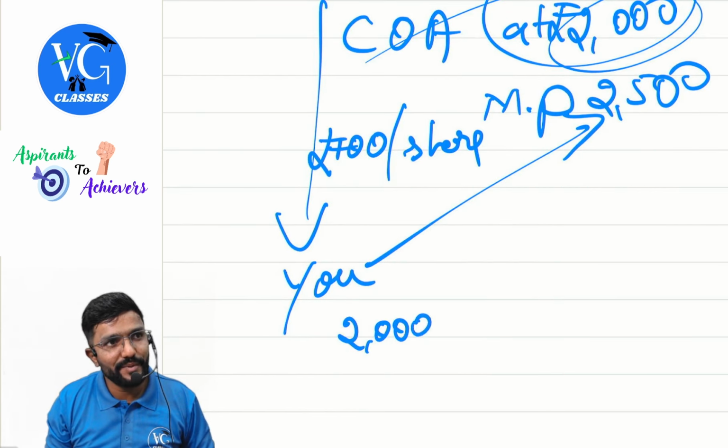We call it a renouncing of right. I didn't use the right. I renounced it to you. So for you, what would be the cost? The cost which you have incurred to purchase the right plus the cost which you have incurred to purchase the shares.